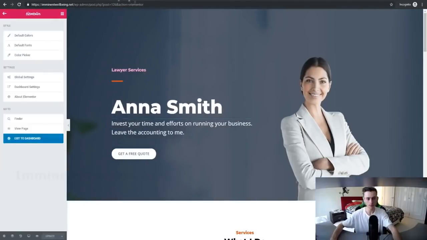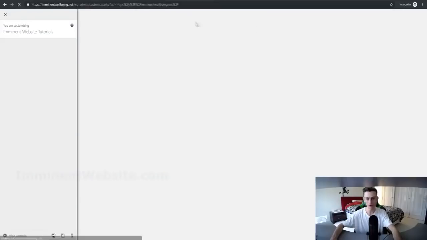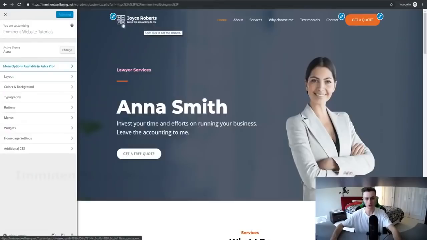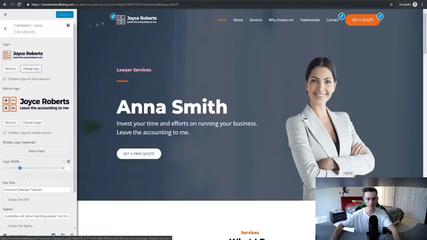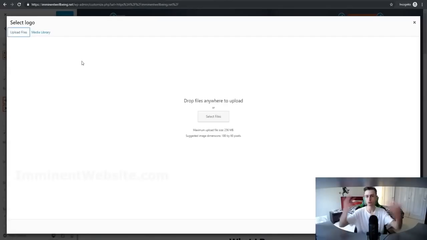Click on update. Now, if we go over here and go to our immanentwellbeing.net site, if we click on customize at the top right here, we can actually add the logo in the top part of our website. You'll notice how it has these little add icons next to the logo, next to the contact page, next to the call to action button where it says get a quote. If we click on those buttons, we can change the logo. For example, if we click over here, we can upload our own logo, obviously for our own business or for our own personal website.